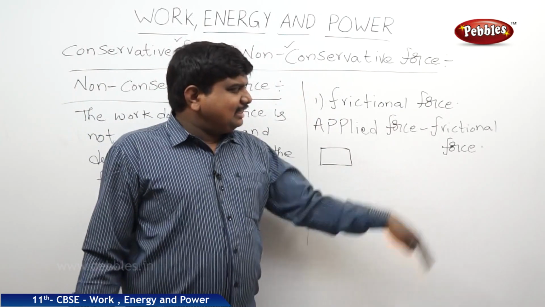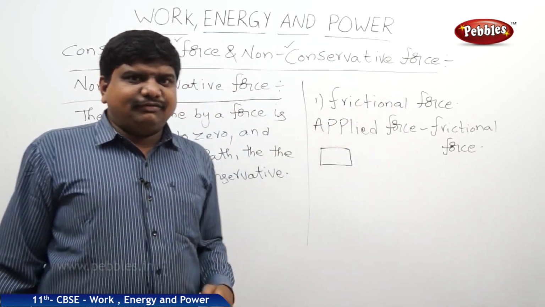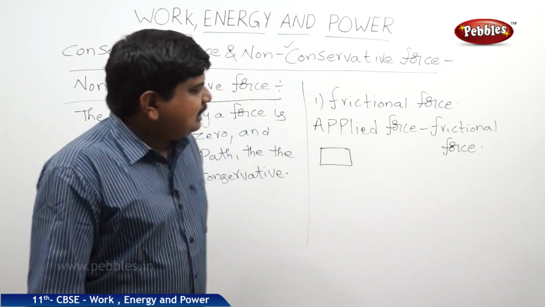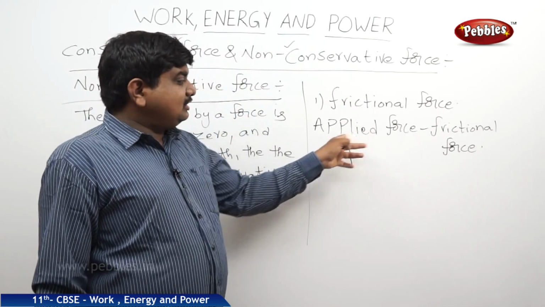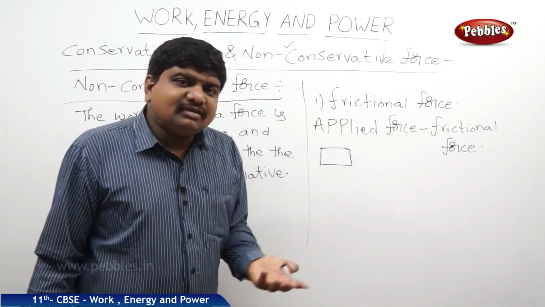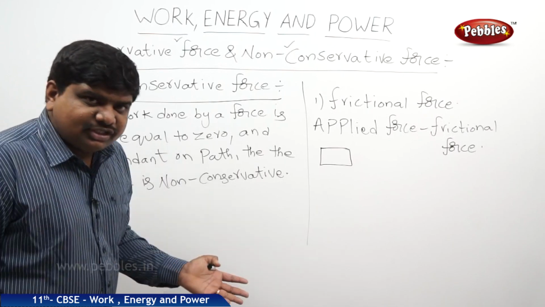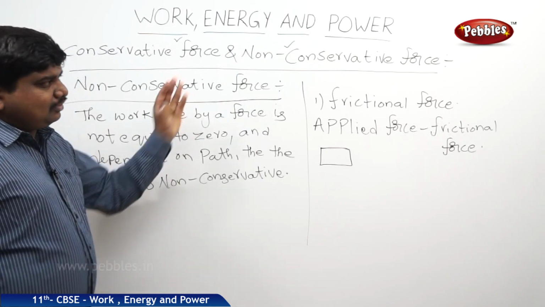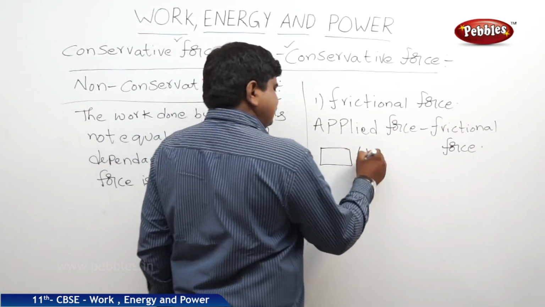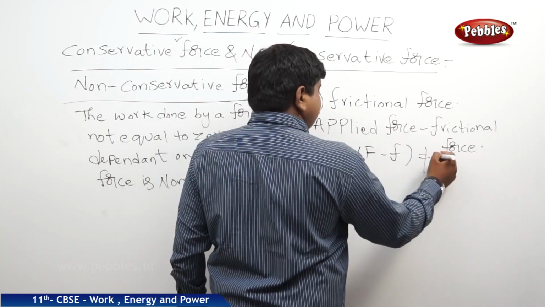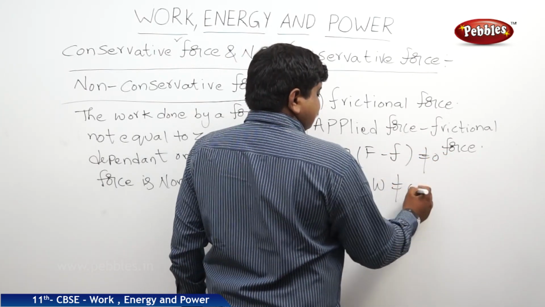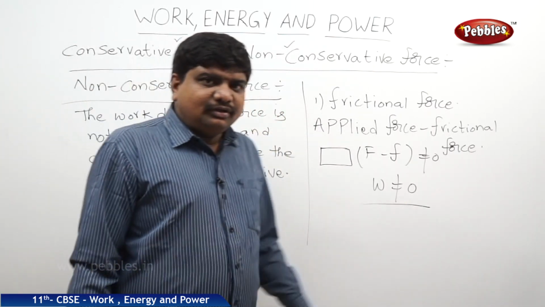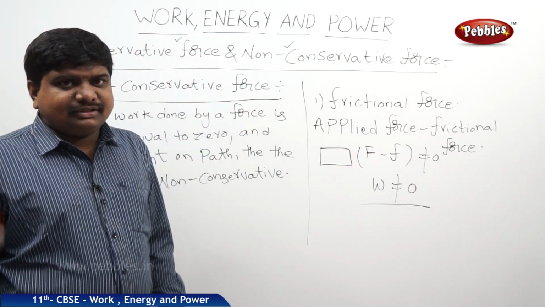If applied force is greater than the frictional force, the body may overcome the frictional force and travel along the path, whether a smooth plane or rough plane. In this case, the net force is not equal to 0. If the net force is not equal to 0, then the work done is also not equal to 0, because W is equal to F into S. Like this, we can understand the concept of non-conservative forces. We can write F minus f is not equal to 0, consequently work is not equal to 0, and it is dependent on the path, whether it is from right to left or left to right.